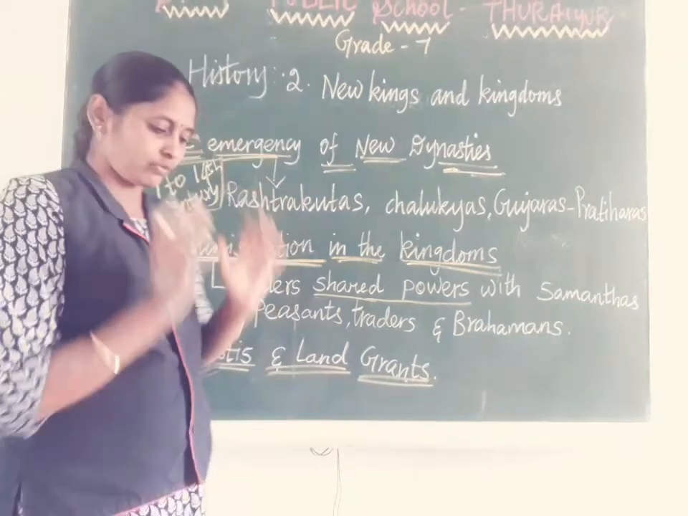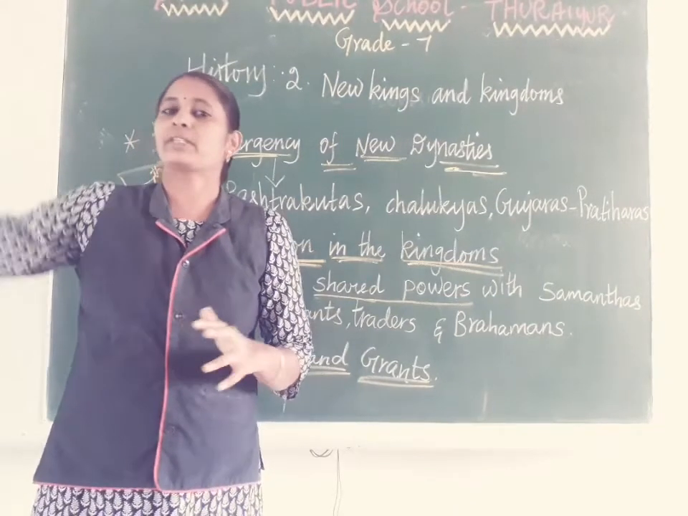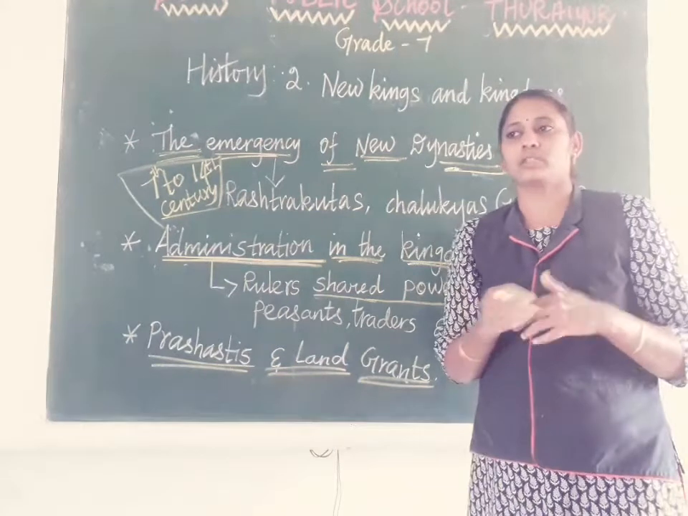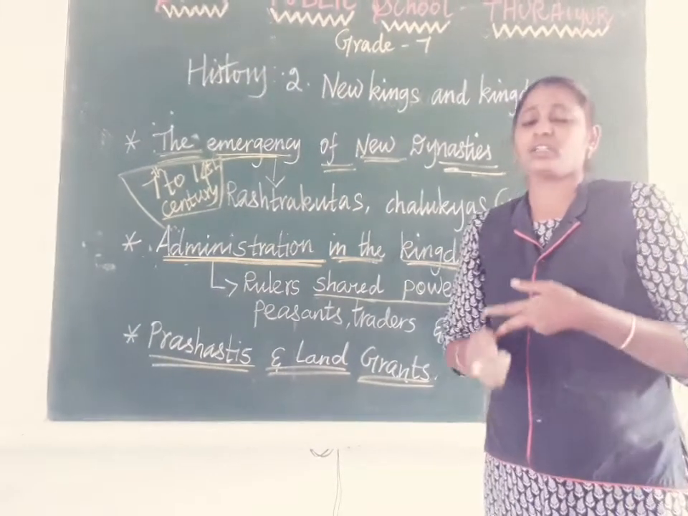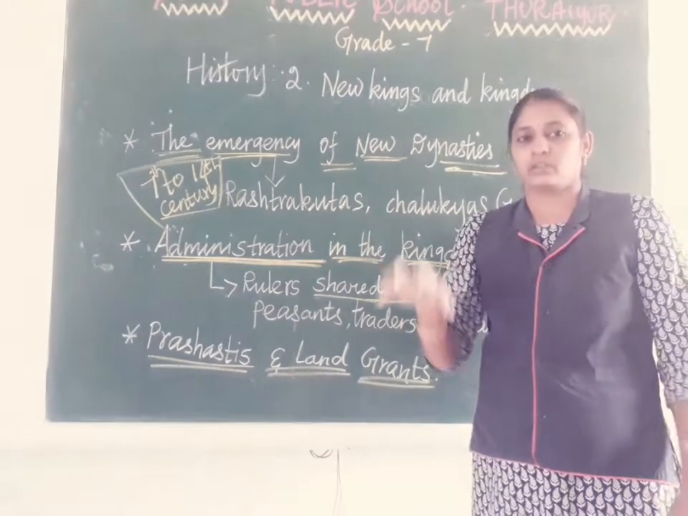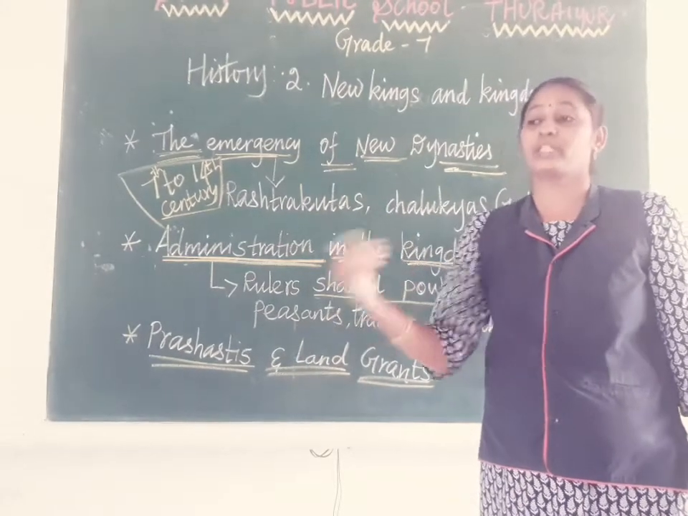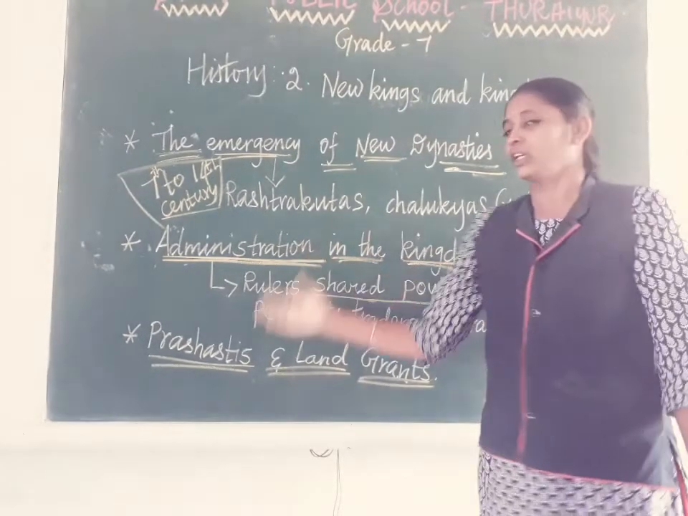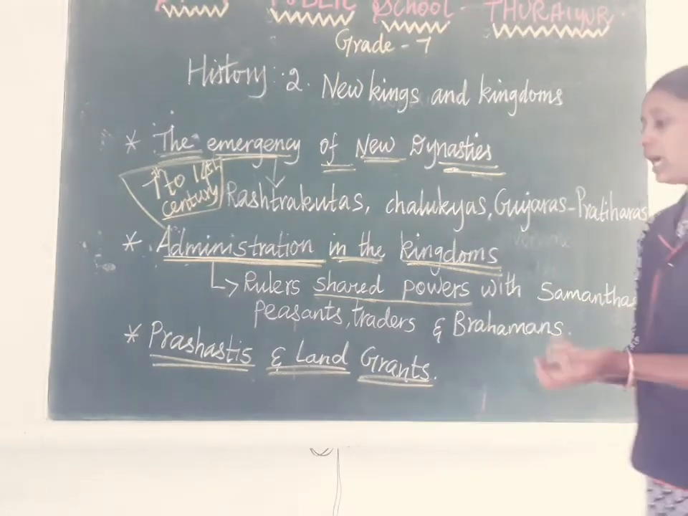Why? Because the king is always in the capital city. Suppose a distant area of the kingdom needs to be maintained by a very good person, who may be very powerful, knowledgeable and skillful. The king decides he is a good person, able to maintain that area, and shares his power with that person. That person is called a samanta.